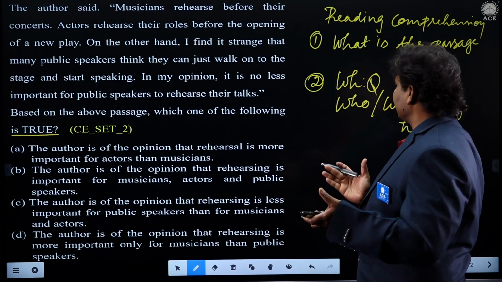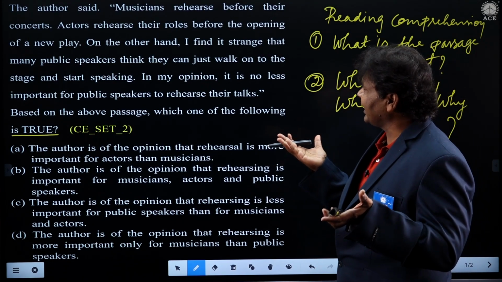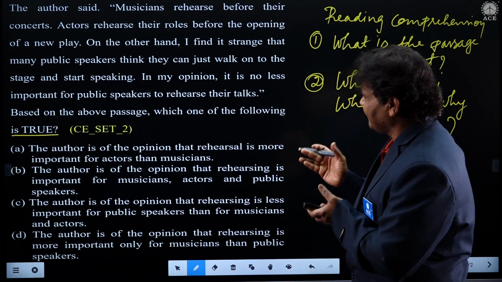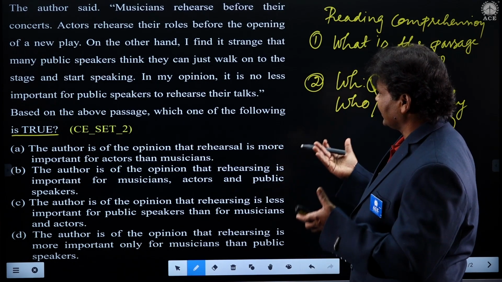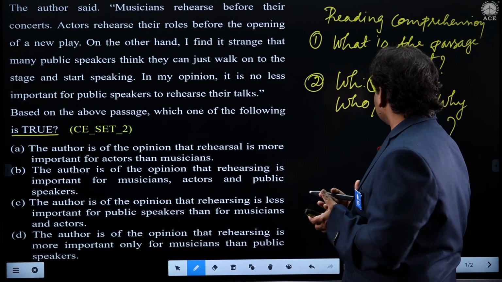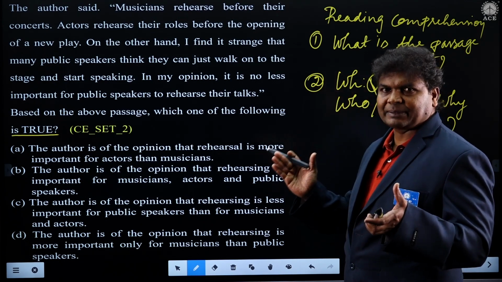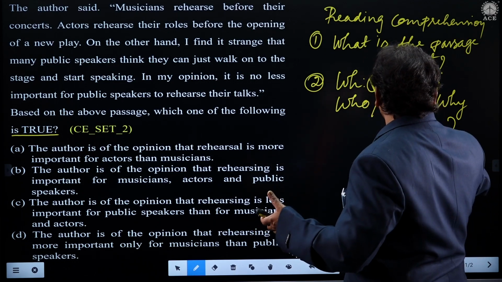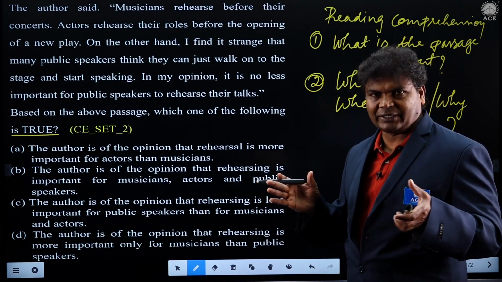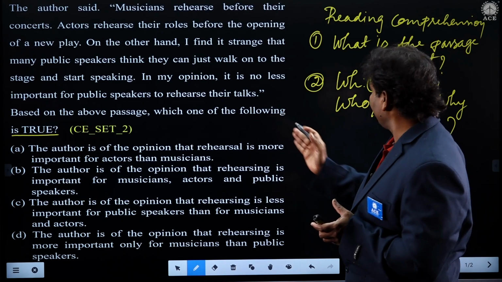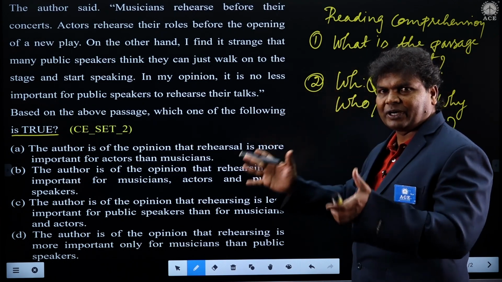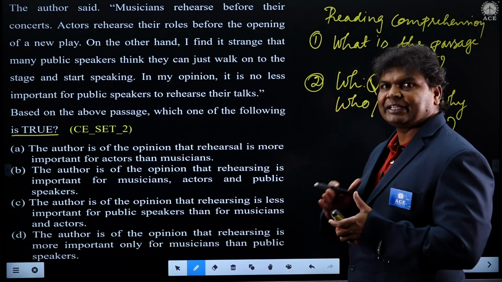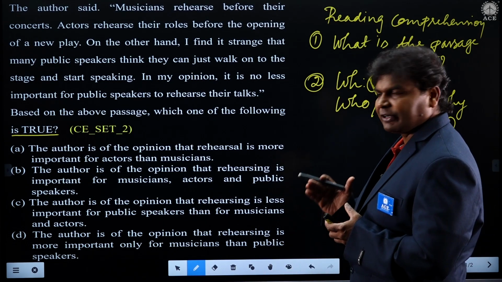So what is the passage about? Who is involved in that? Musicians, then public speakers, then the actors. So what is that? It is something about rehearsal. You find, students, that why and how have not been spoken about much. So when you have already asked about it, you already got the answer. So that is the way you need to trace the given options, students.